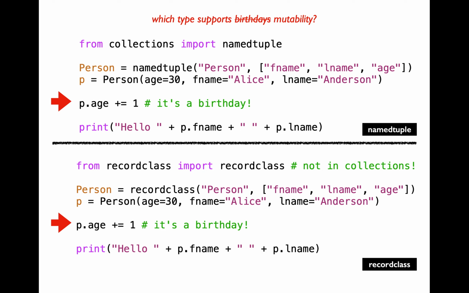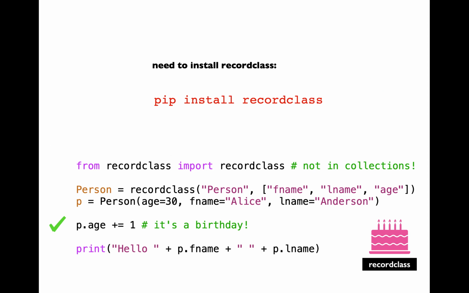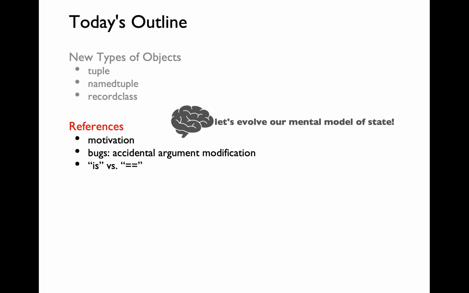Which one of these types will allow you to increment the age of a person by a value of 1, saying that that particular person had a birthday? That's going to be recordclass, correct? That's because recordclass is mutable, whereas namedtuple is immutable. Recall that we installed recordclass using pip install recordclass as part of the initial Python installation for this course. I'll wrap up this video here.